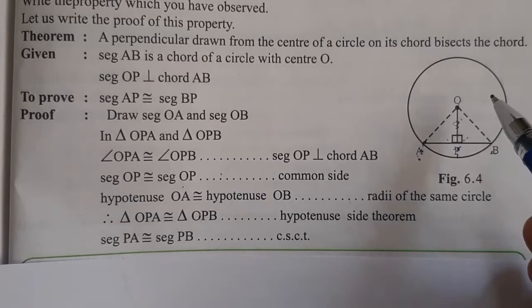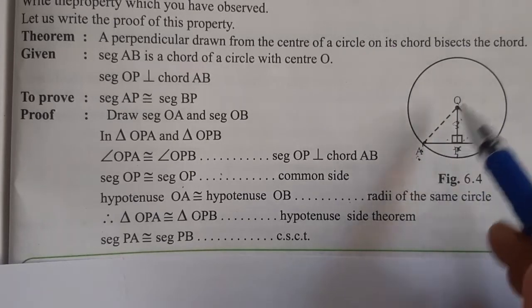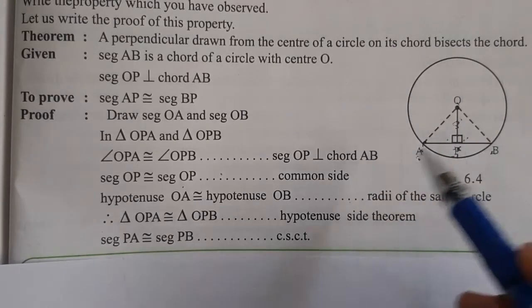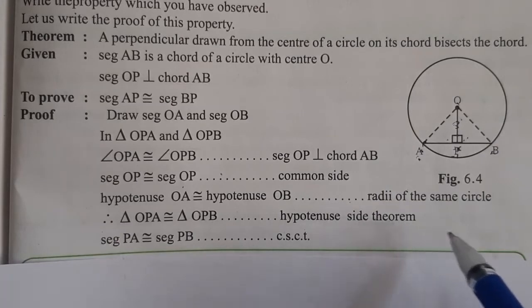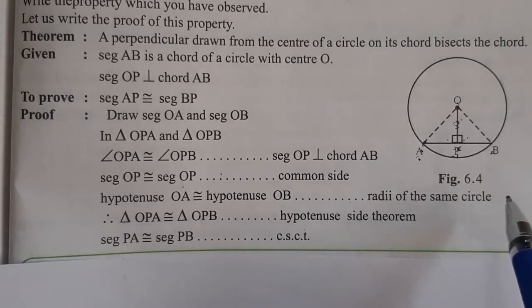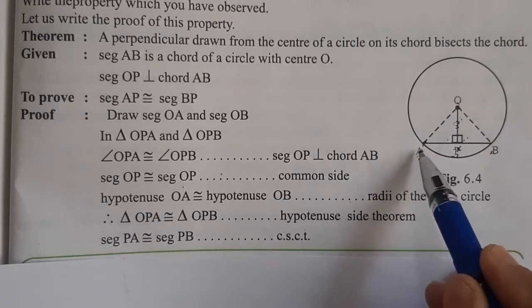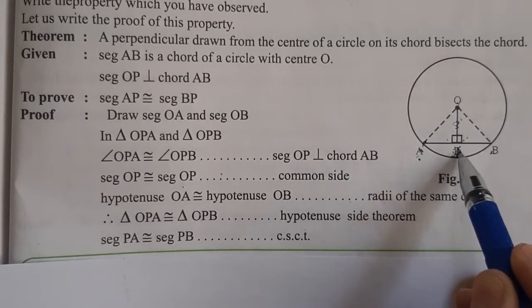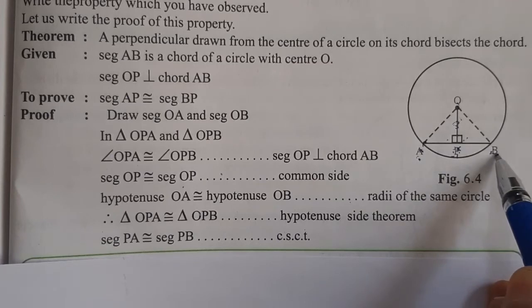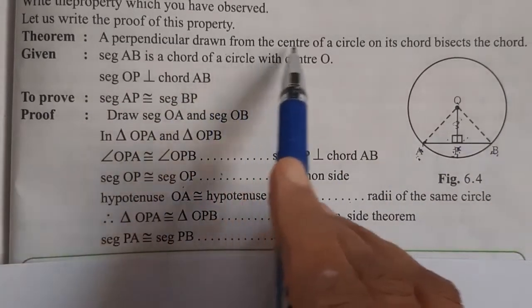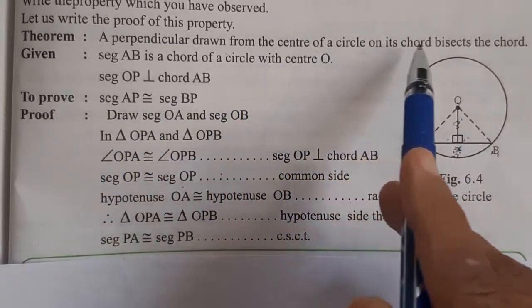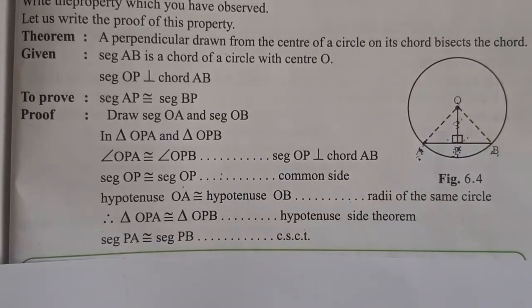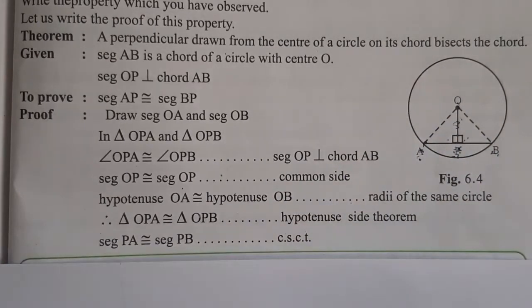So triangle OPA is congruent to triangle OPB according to the hypotenuse side theorem. And if the triangles are congruent, their remaining parts are also congruent. So according to that, segment AP is congruent to segment PB. That means a perpendicular drawn from the center of a circle on its chord bisects the chord. Understood everyone? This is the first property of the chord.